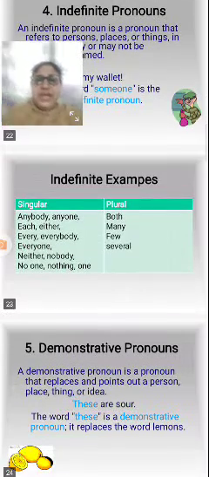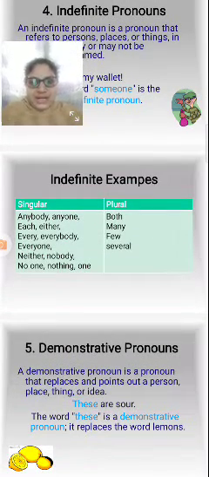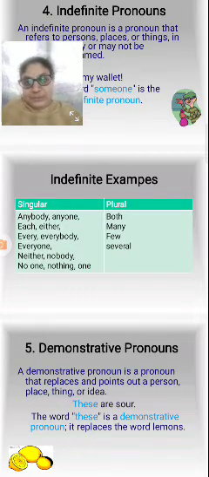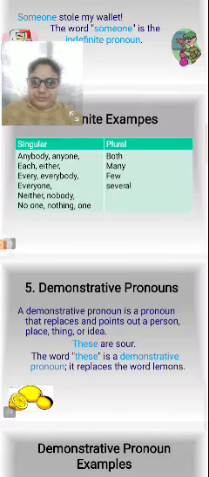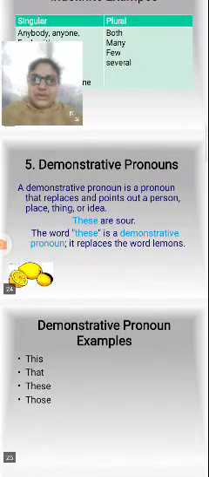Indefinite examples, singular and plural: anybody, anyone, both, each, either, many, everybody, few, everyone, several, neither, nobody, no one, nothing, one. Next, the fifth one, demonstrative pronouns.